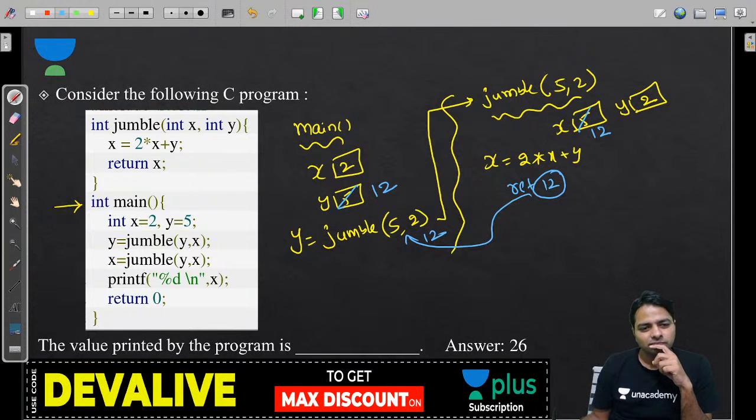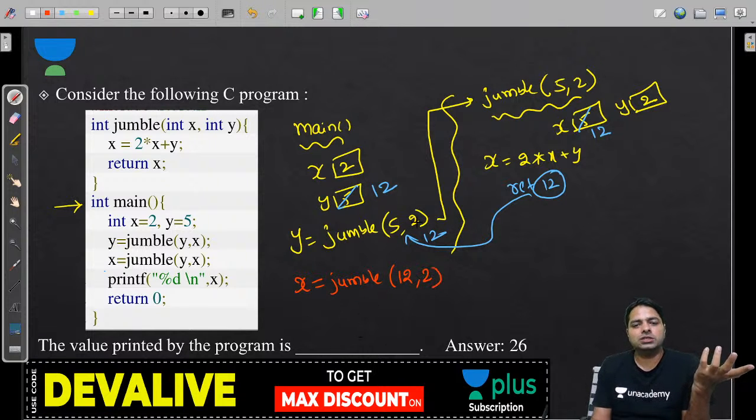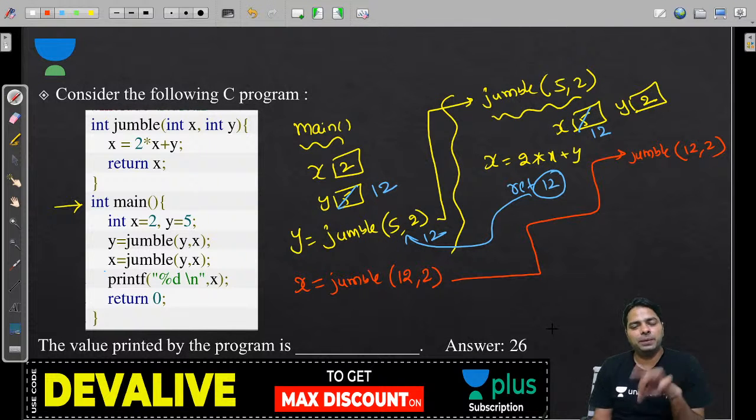Everybody? And now X. The program is not yet over. X we are executing: jumble of Y, that is 12 comma 2. Now we are going to execute the same kind of call again, jumble of 12 comma 2. Look, if you don't have space on the paper, better take a new paper to solve this question.